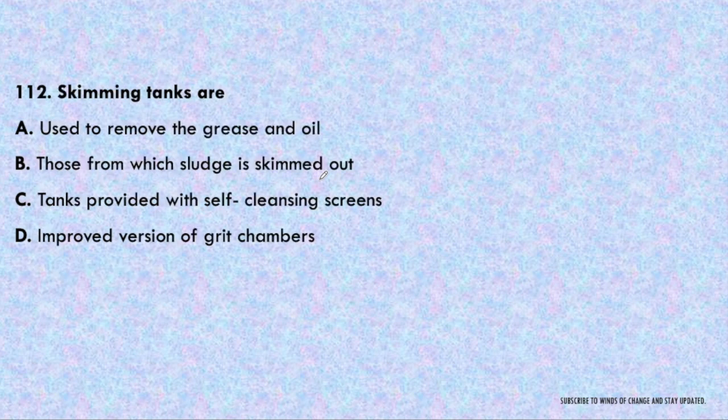Next question. Skimming tanks are used to remove grease and oil, those from which sludge is skimmed out, tanks provided with self-cleansing screens, or improved version of grid chamber. So skimming tanks are used to remove grease and oil. It is very familiar and a very easy question. Option A will be the correct one.